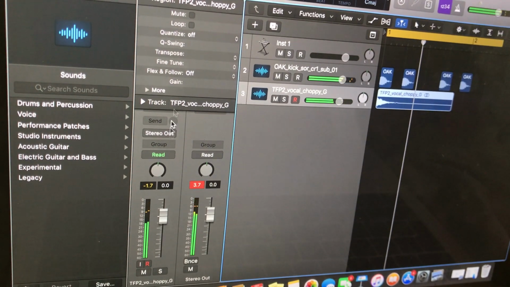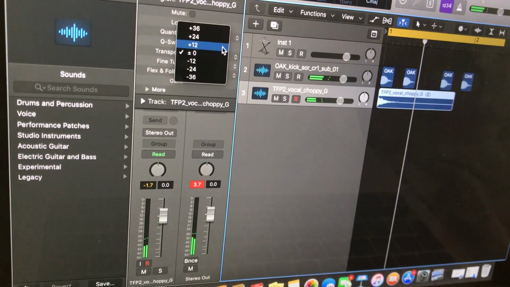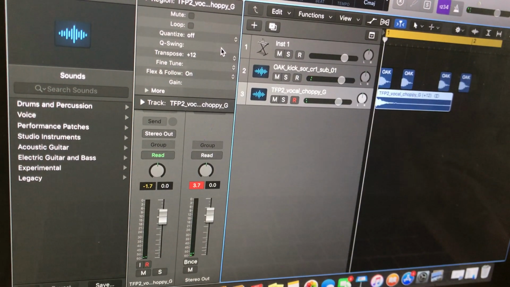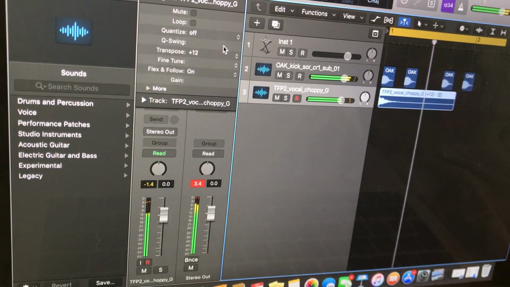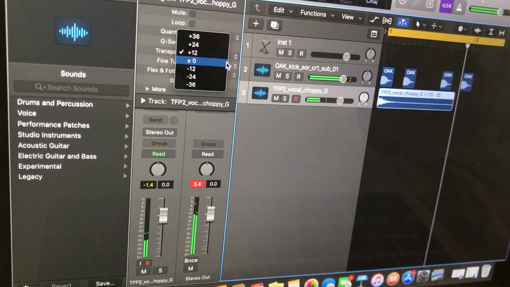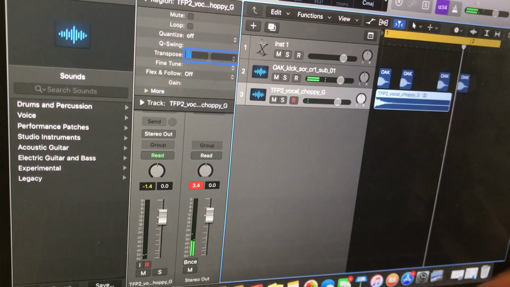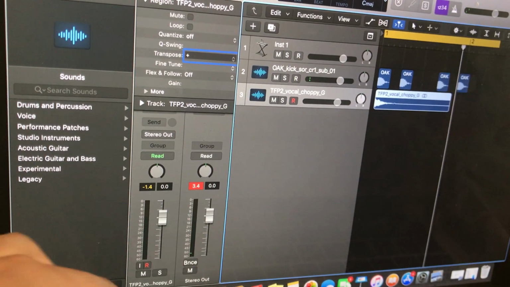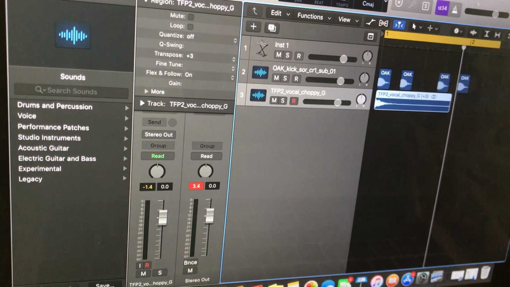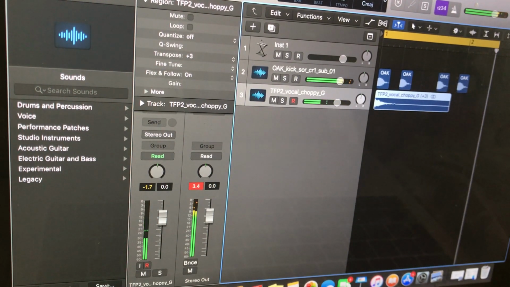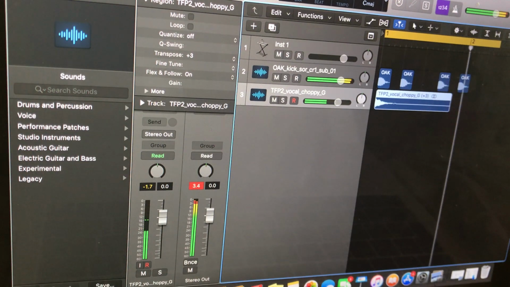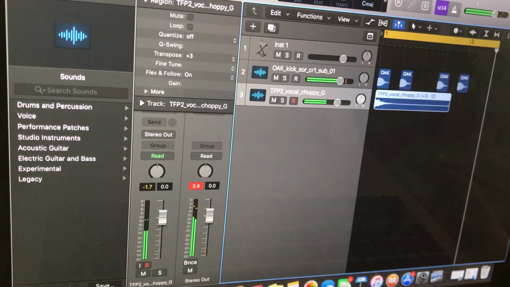Cool. And if you want to go up an octave or so, hey! And you can go as many as you want. So I'll just put +3. Hey! And that is how you change the pitch and tone of a vocal.